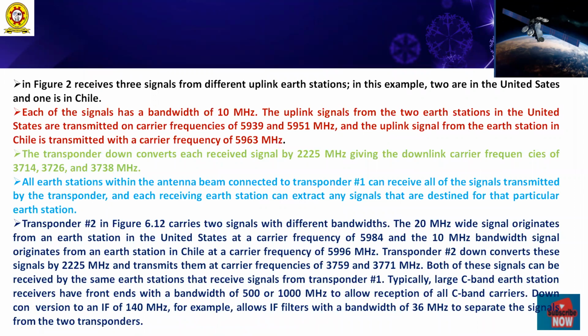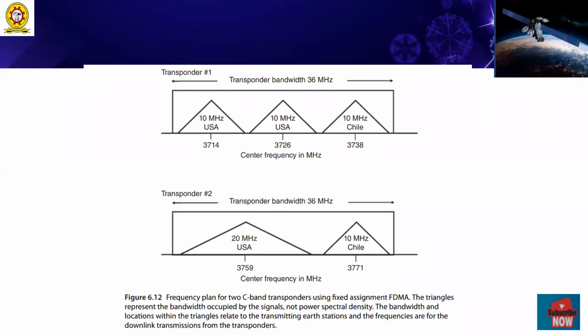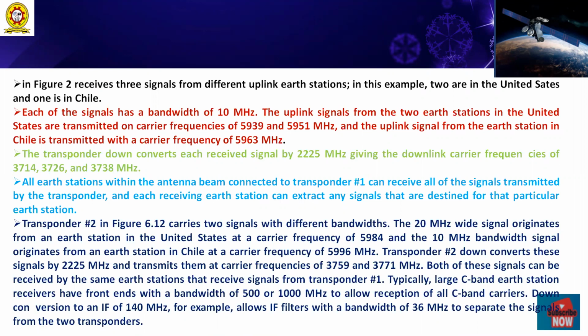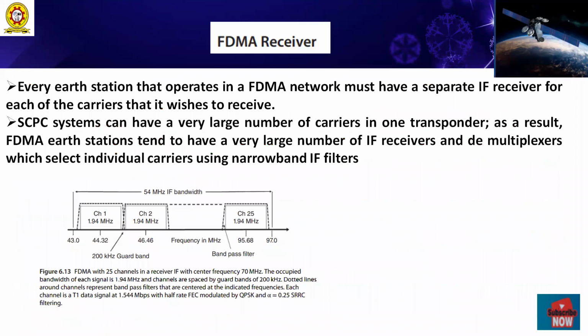Uplink signals from two earth stations are transmitted on carrier frequencies of approximately 5939 and 5951 megahertz. The uplink signal from the other earth station has a carrier frequency of 5963 megahertz. Similar topologies are required for FDMA.